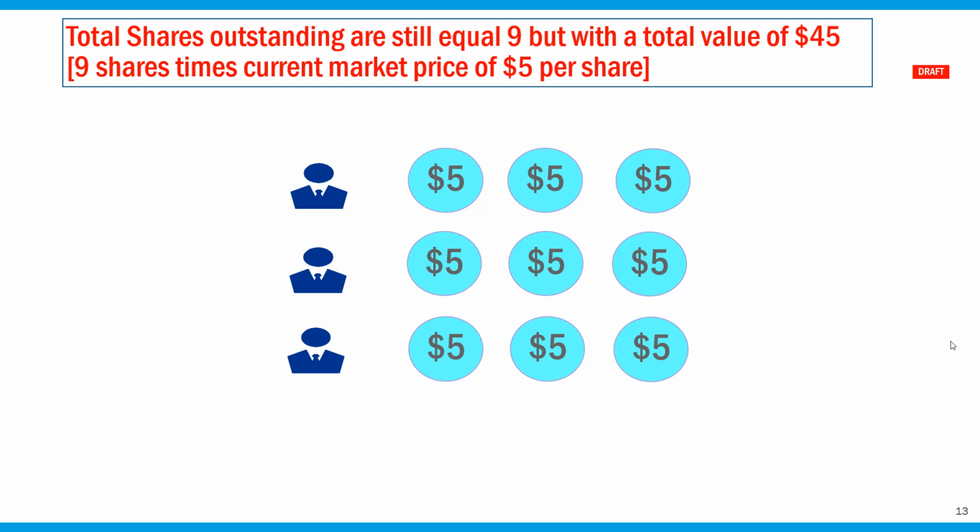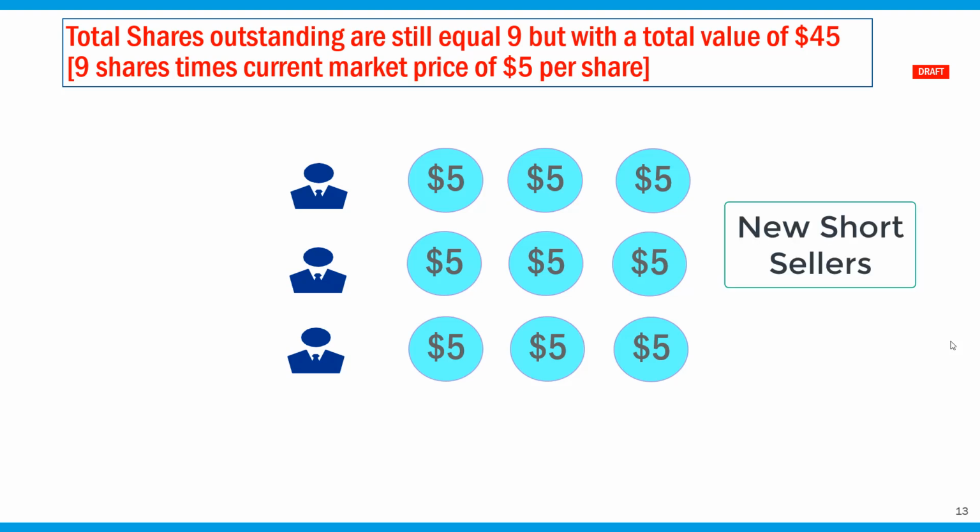The issue is that once that price goes up to 5, then you have new short sellers. So these are not the 3 short sellers that we talked about earlier, but new short sellers that see the price going up. They think it's going to crash at some point, so they eventually enter the market again, and they could borrow the same number, let's say 3 shares again. They can sell them for $5 each, so they can realize $5 in cash, and they are hoping that the price will go down so that they can buy them back.